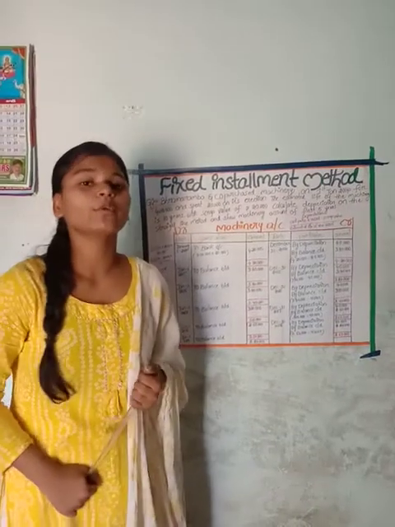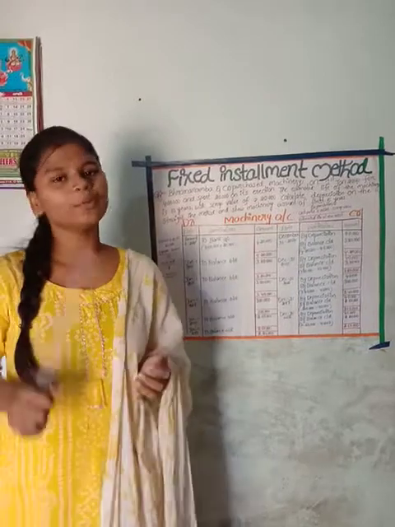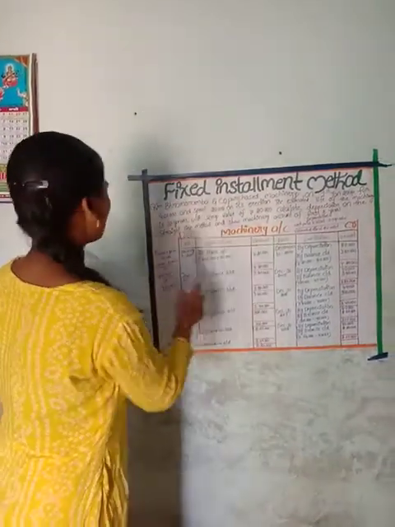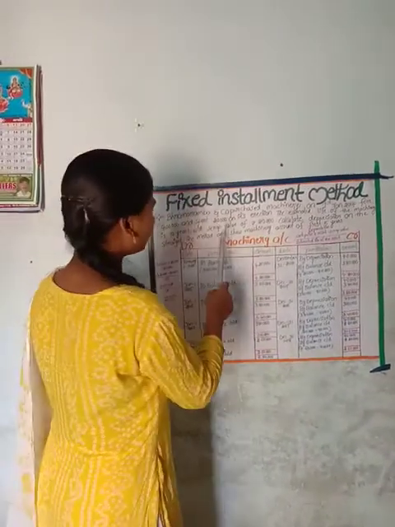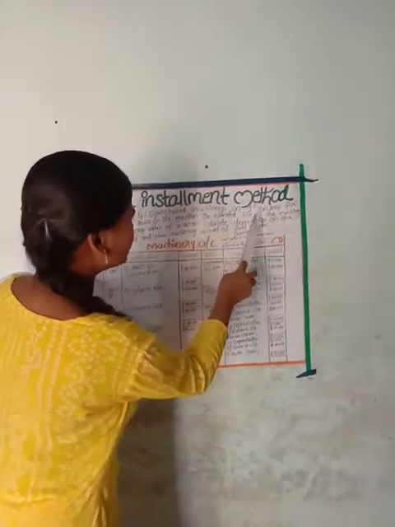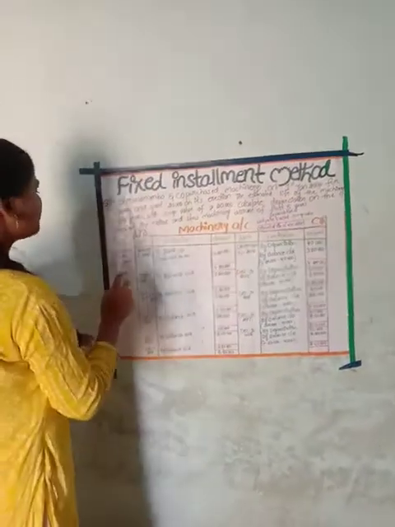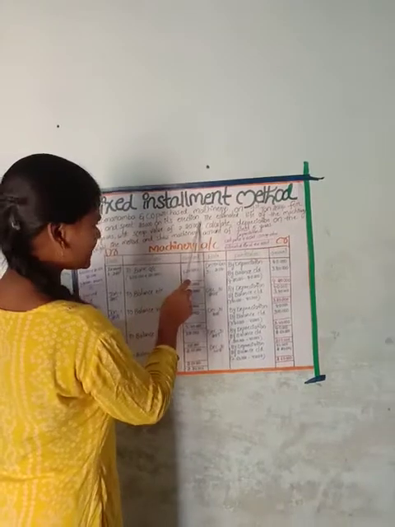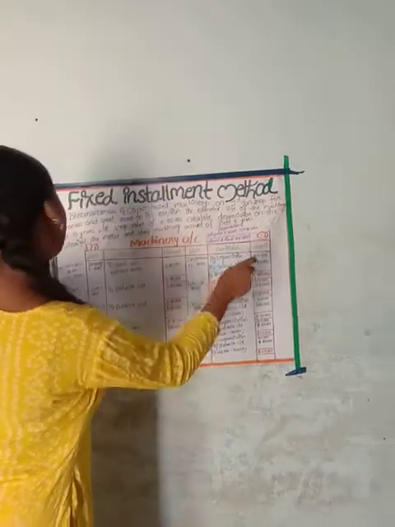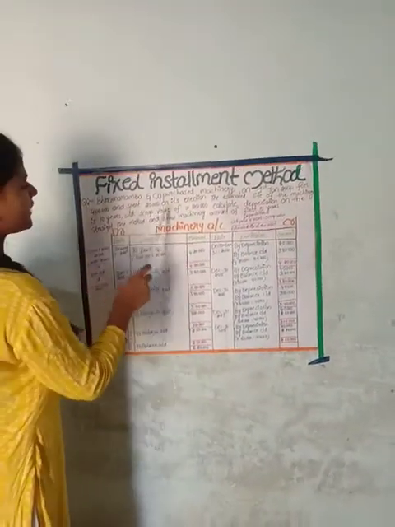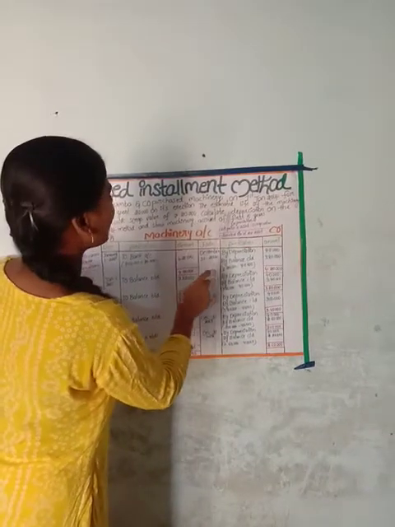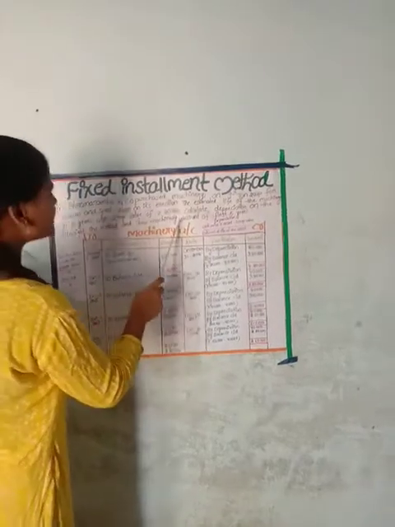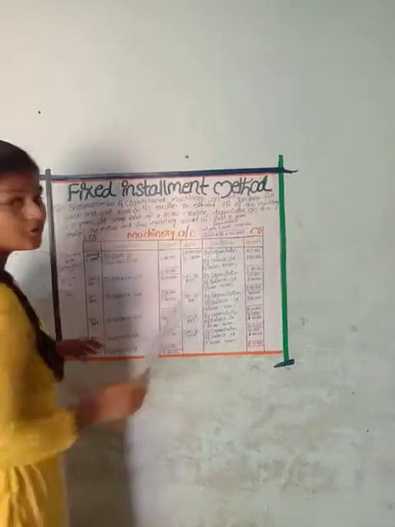Now I am going to discuss one problem on the straight line method, the fixed installment method. The question: Brahmaramba Co purchased machinery on 1st January 2014 for 4 lakhs and spent 20,000 on its erection. The estimated life of the machinery is 10 years with scrap value of 20,000. Calculate depreciation on the straight line method and show the machinery account for the first 5 years.